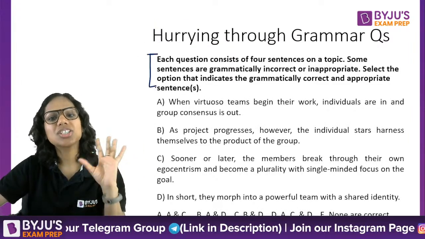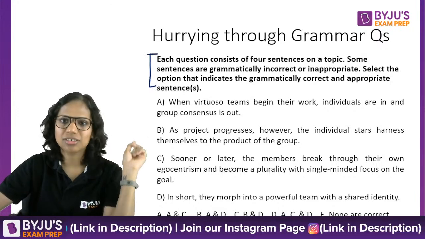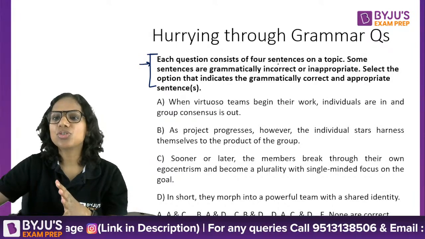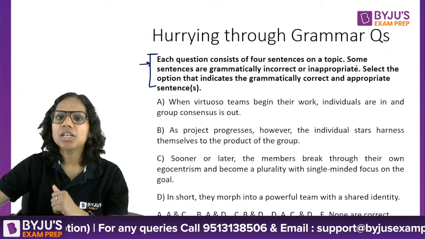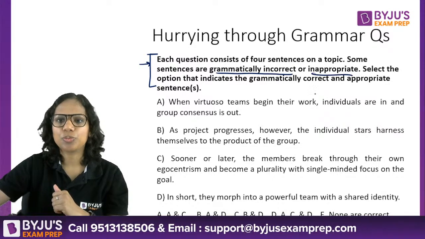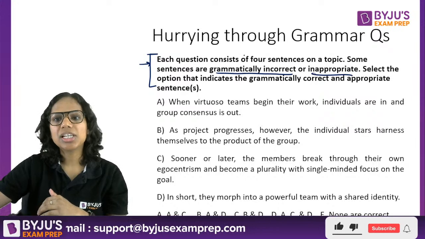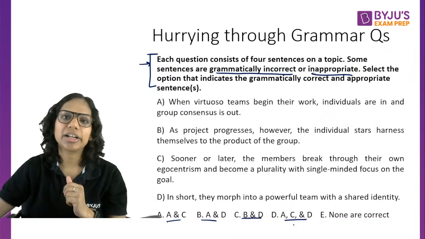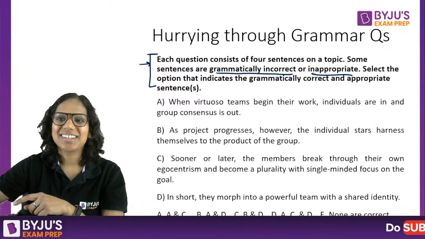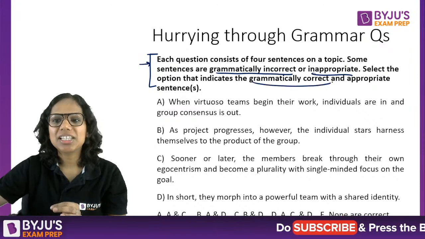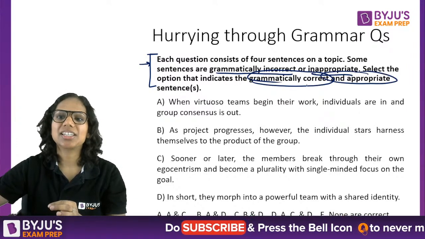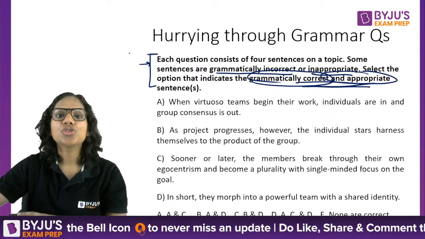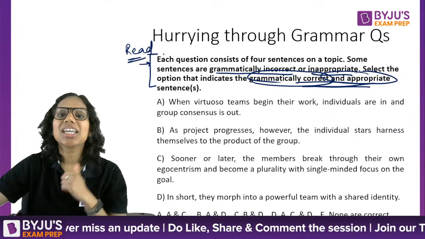Sometimes students hurry through the instructions themselves. They don't even read the instructions carefully, as I told you earlier. So look at this as an example. It says each question consists of 4 sentences on a topic. Some sentences are grammatically incorrect or inappropriate. Now, a lot of times what students do is they'll read till here, and they'll think, acha, isme se kaun se incorrect hai? And they'll mark that. But read further. Select the option that indicates the grammatically correct and appropriate sentence. जो correct और appropriate है वो choose करना है and not what is incorrect. So read completely, read carefully.